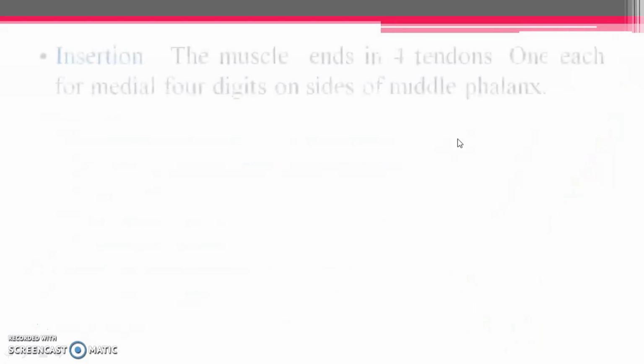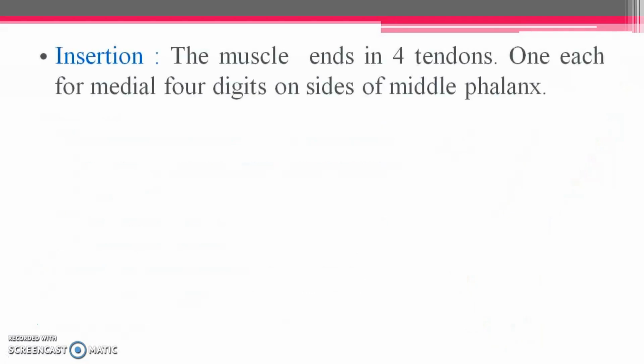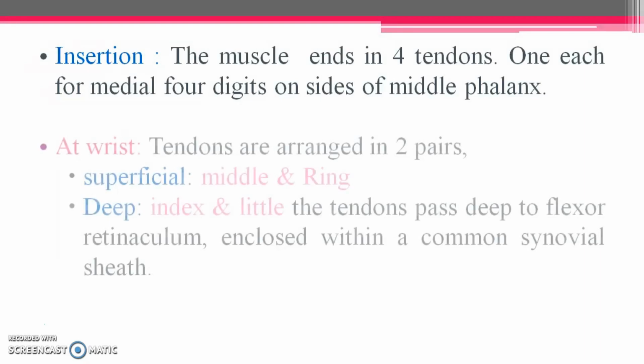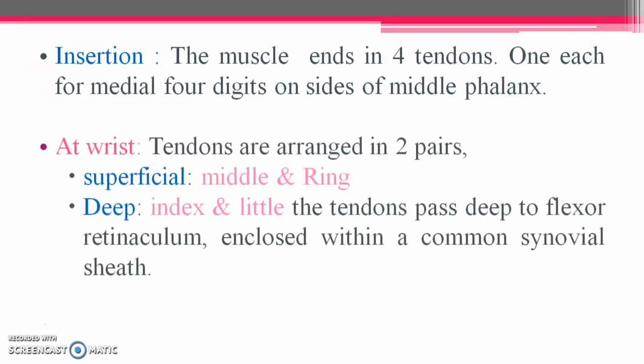Then we have insertion of this muscle. The muscle ends in four tendons, as the name digitorum indicates. We have four tendons, one each for the medial four digits, inserted on the sides of the middle phalanx. So medially, four fingers get their insertion by flexor digitorum superficialis. At rest these tendons are arranged in two pairs. Superficially we have the middle and ring fingers tendons, and deep we have the index and little fingers tendons, and these tendons pass deep to the flexor retinaculum, enclosed within a common synovial sheath. So that's all about the insertion.